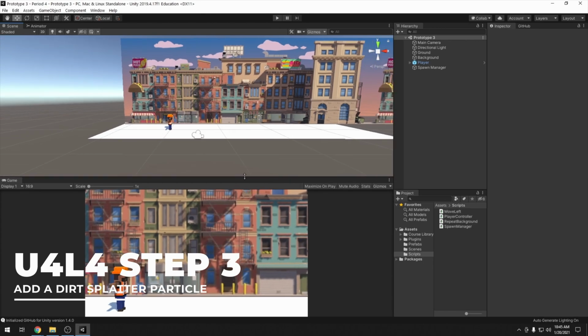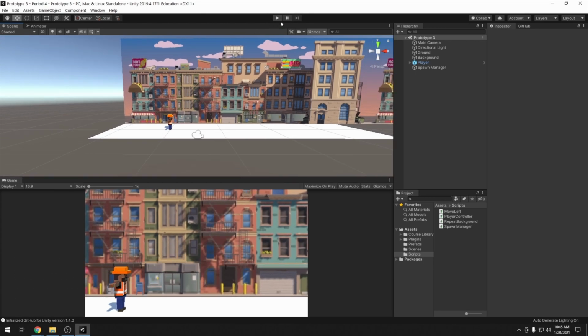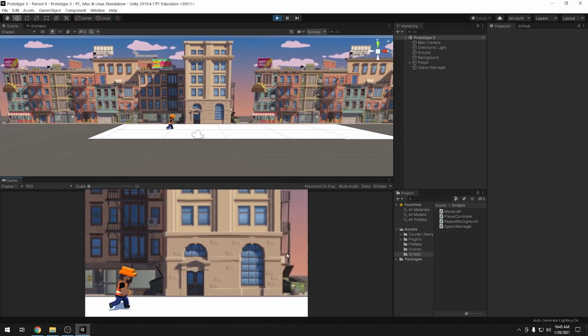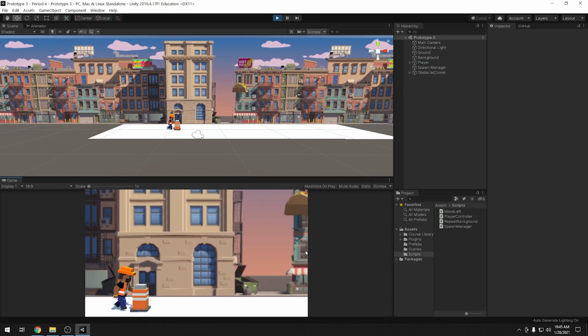Added our particle effects for the explosions, got it configured the way I want to. So now when my player collides with that obstacle, boom, explosion. Of course, our animations are all set up. But we want to add an additional effect. We want to make it look like the player is actually running.